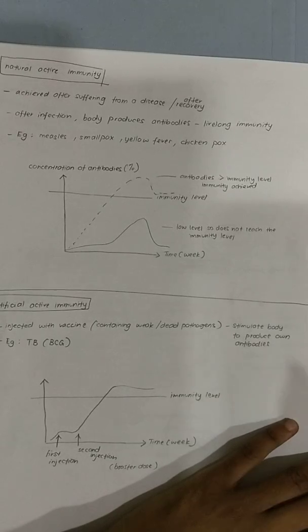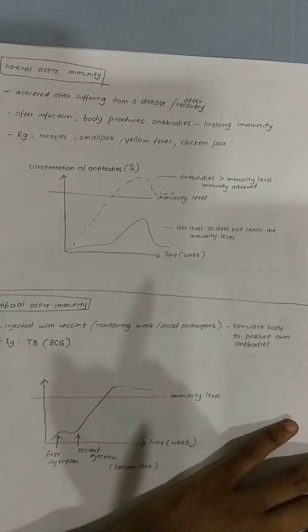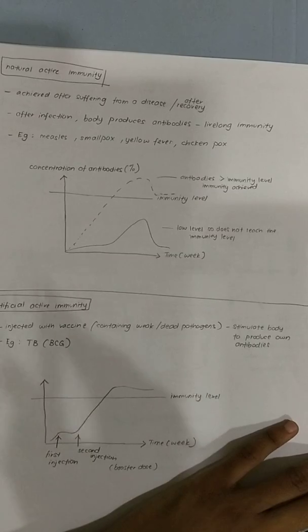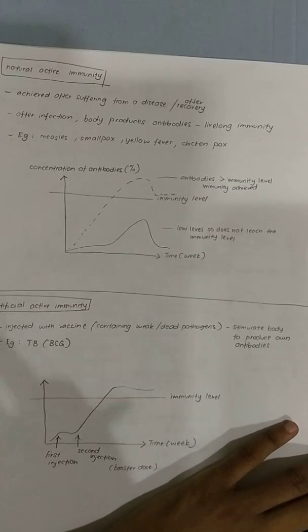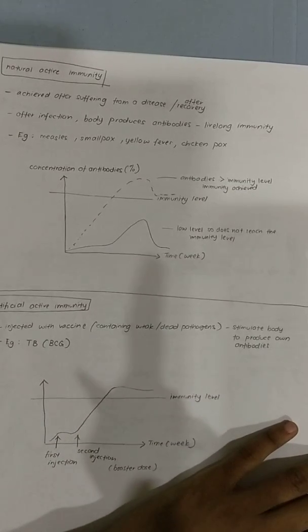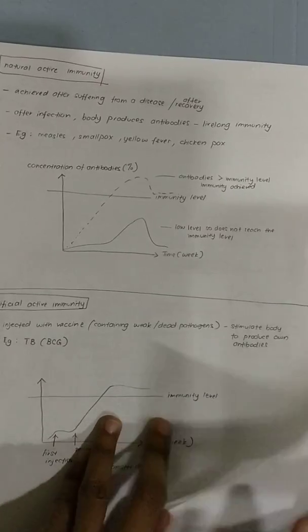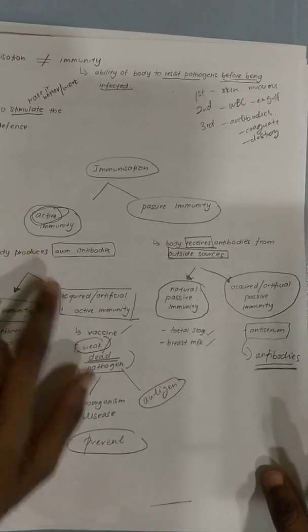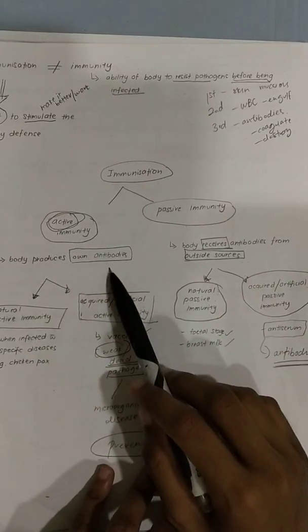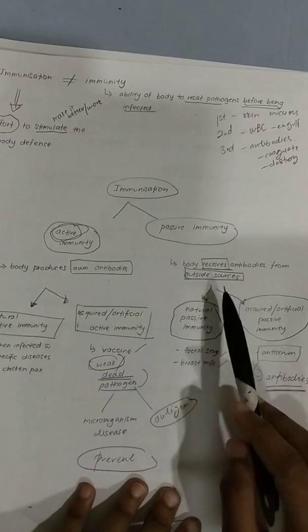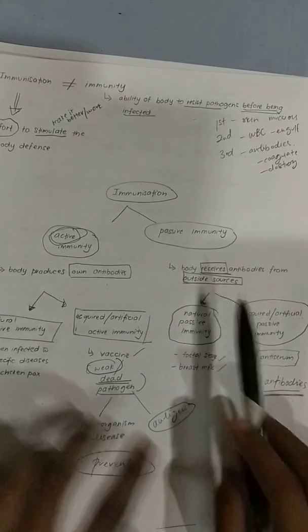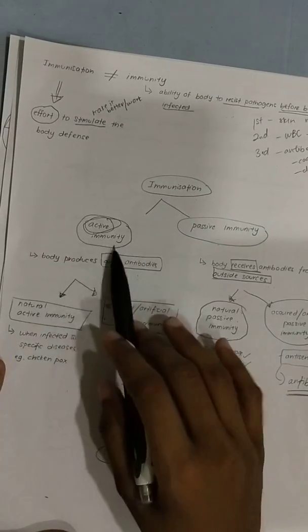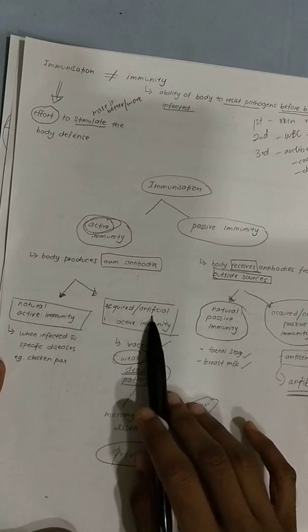Okay, in the previous lesson you learned about types of immunity. There are two: one is active, one is passive immunity. If you have forgotten, let's go through it again, okay? Active immunity means your own antibodies. Passive means outside sources. And then there are two types under active: natural and artificial.